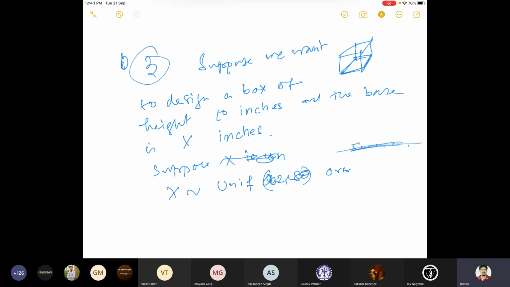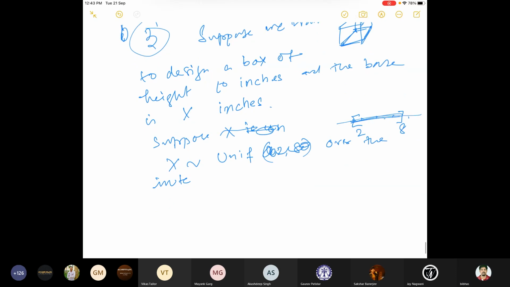So I am picking the value from 2 to 8, and my base follows a uniform distribution. One value will be picked from 2 to 8 with probability 1 by 8 minus 2, that is 1 by 6.